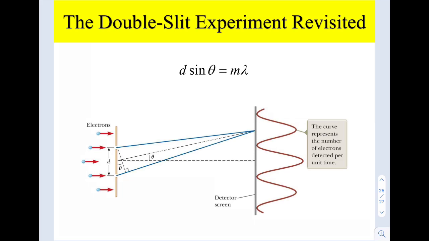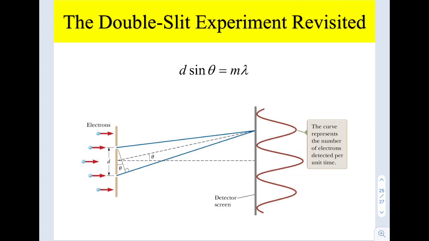Similar arrangement: the distance from the slit to the screen is much bigger compared to the separation distance d, and this is the central axis.